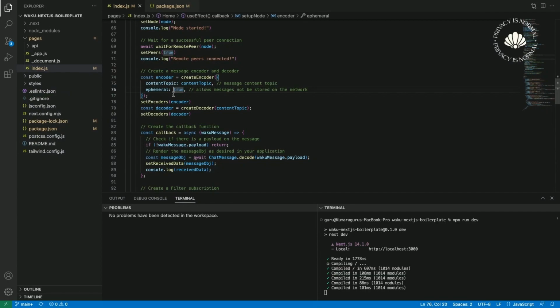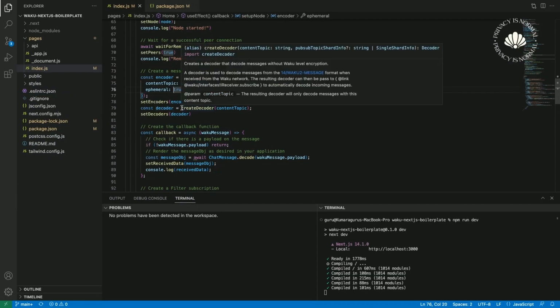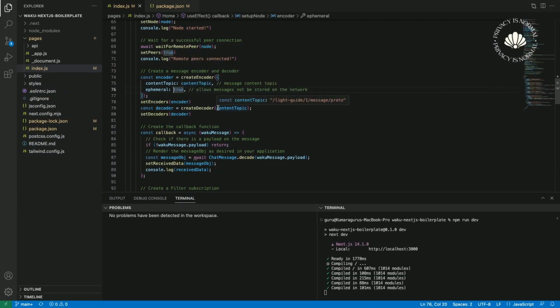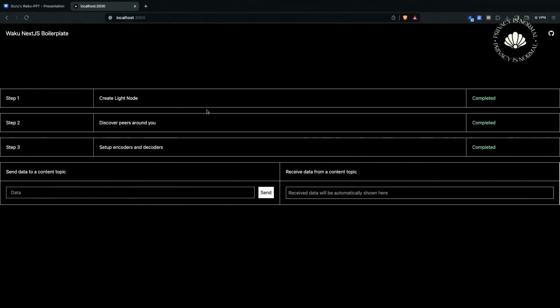This is where you have to set it as false if you don't want the messages to persist in the network. Once encoders are completed, it's pretty much the same for decoders. You can have the create decoder function and pass the content topic into it. This should get all the first three steps completed for you. And once all three steps are completed, we are ready to send and receive messages.